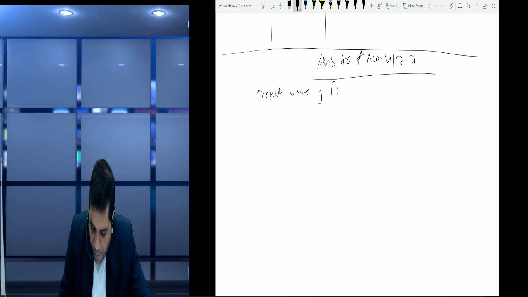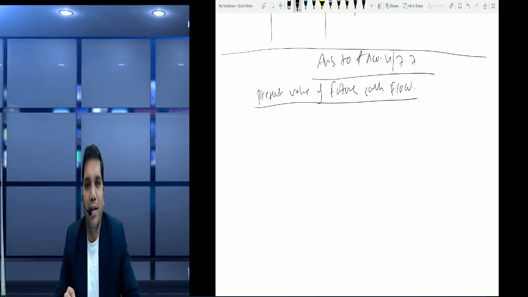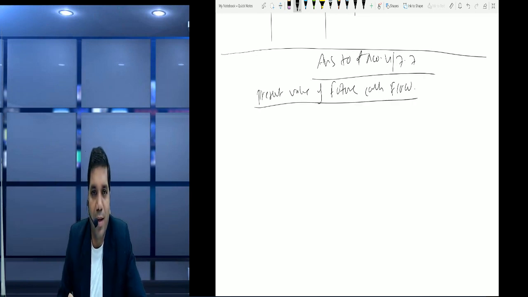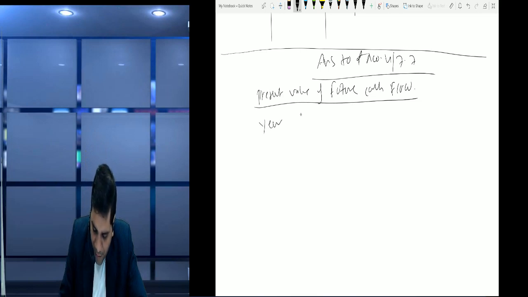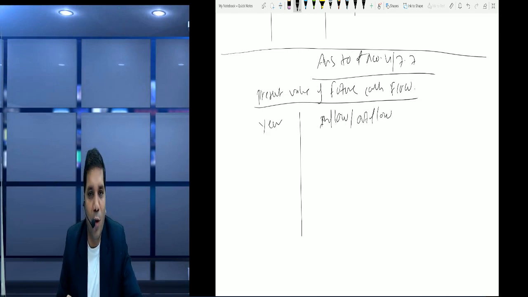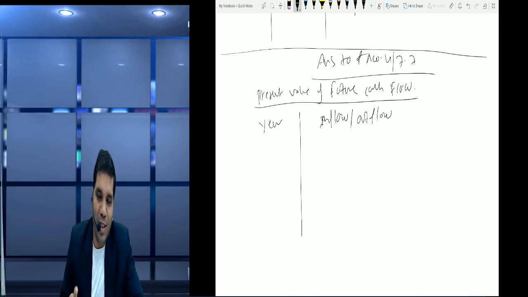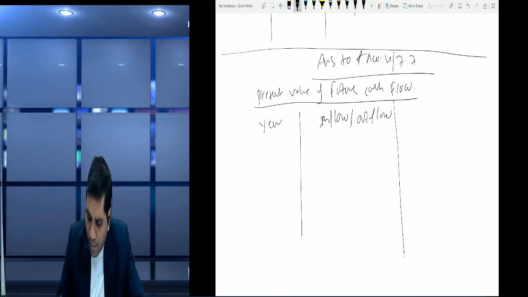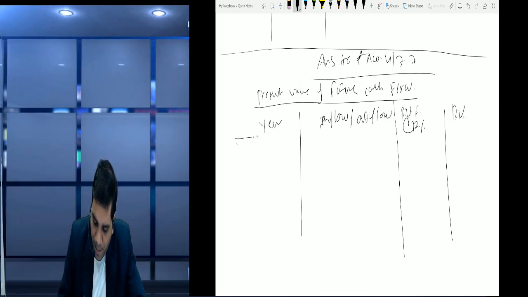So first, present value of future cash flow, right? How will it be calculated? Year, inflow or outflow. If we see from the company's point of view, interest will be received, so it will be inflow. But if we see from the company Limited's point of view, then it becomes outflow. So we write inflow or outflow, no problem. Then the present value factor at what rate, friends? 12%. And then finally present value.